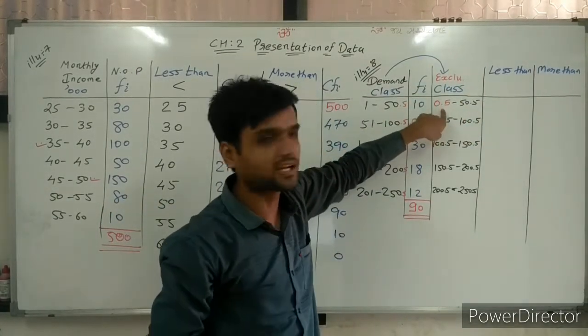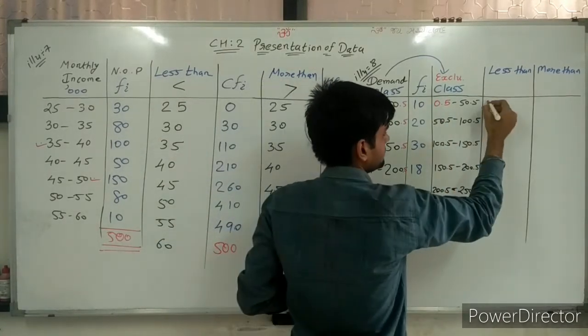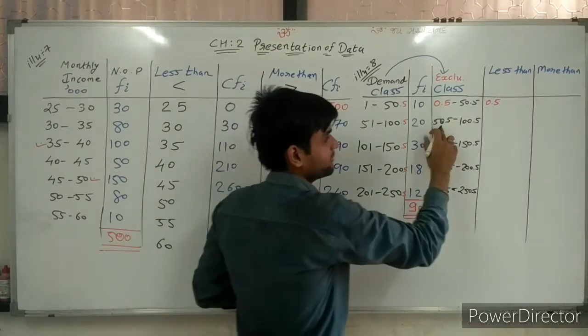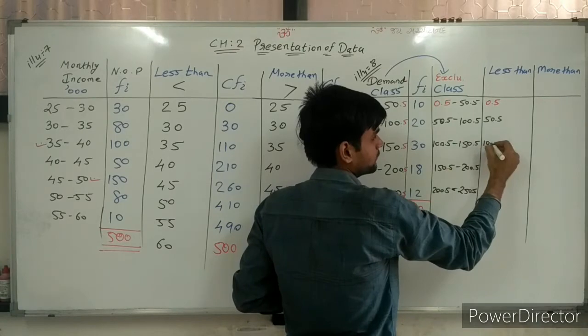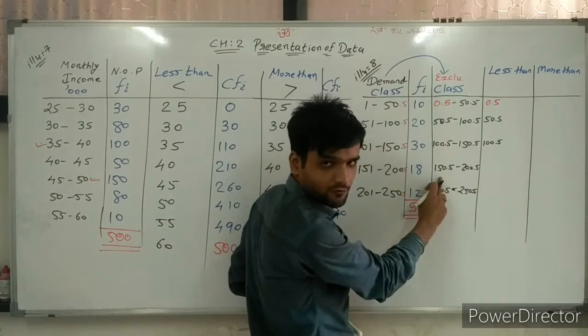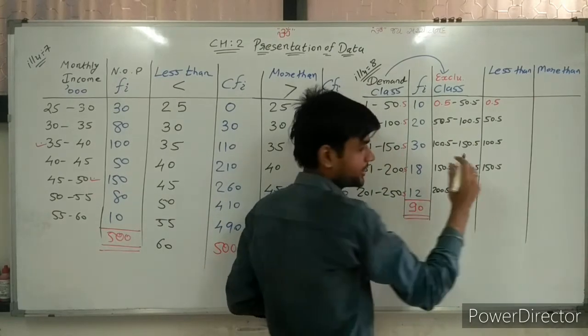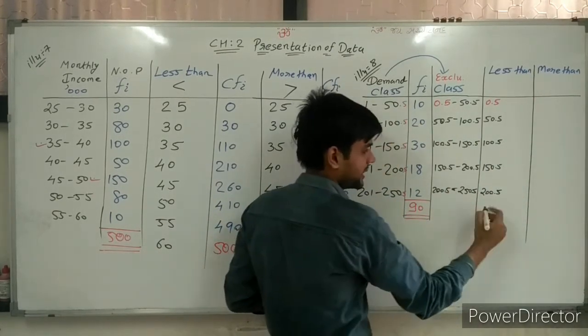Less than, consider the boundary points: 0.5, 50.5, 100.5, 150.5, 200.5, and 250.5.